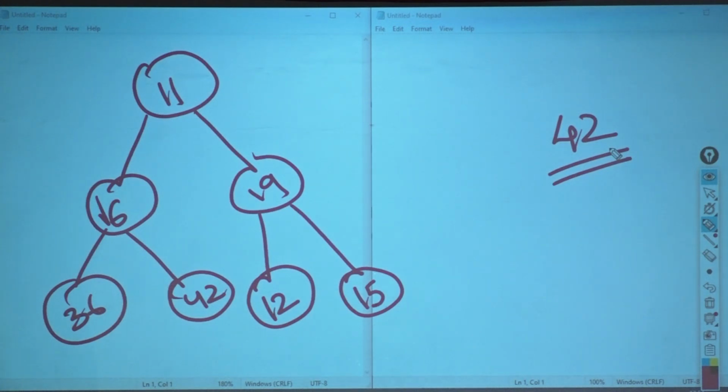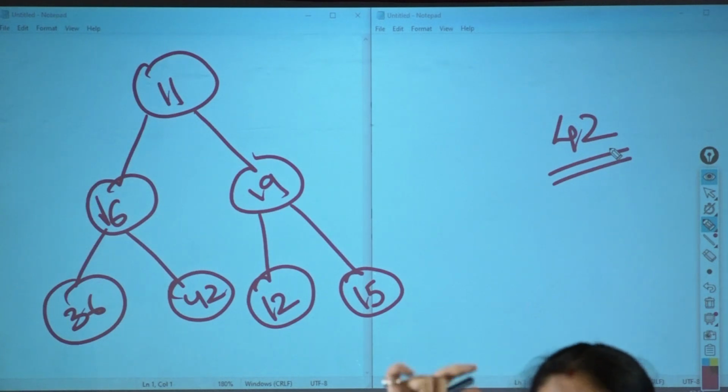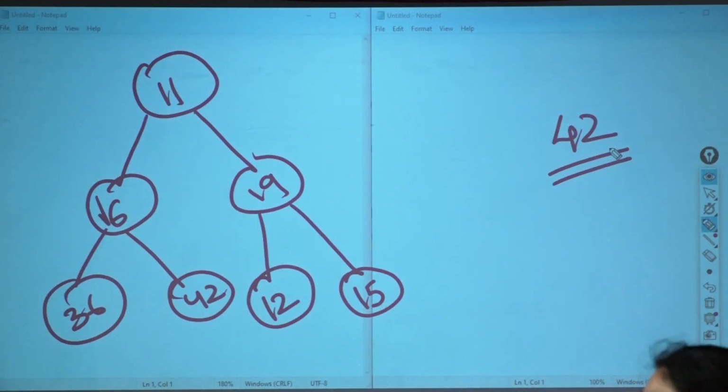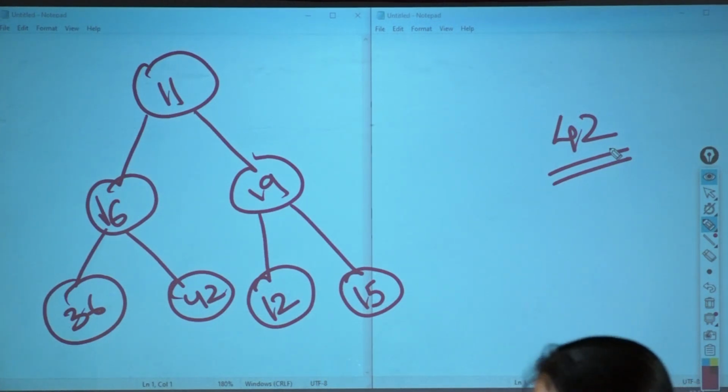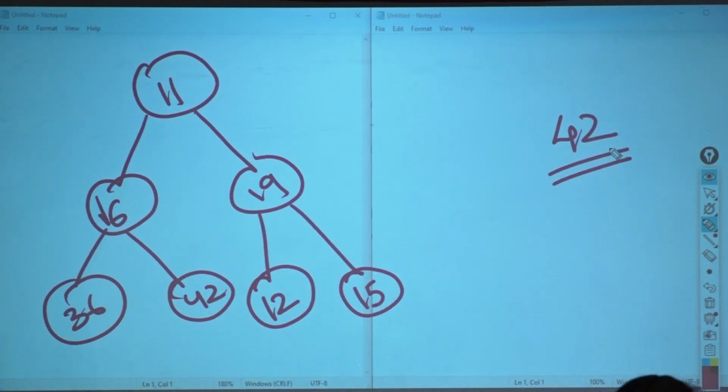After you find the index, what will you do with that element? Swap it with the last one. After swapping it with the last one, call heapify on that particular index, not on the last one, but on the node that you had located for deletion. On that node, you call bubble down. You've got to flow down. Okay, do it. 42 is what we want to delete.